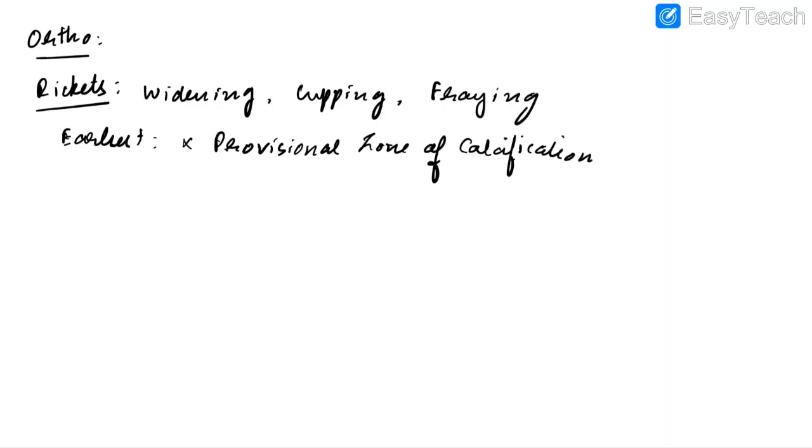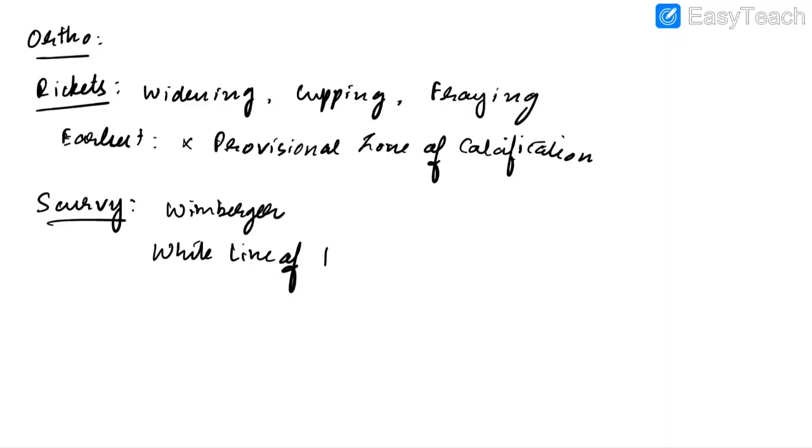Now let us discuss about scurvy. It occurs due to deficiency of vitamin C, which leads to defective deposition of collagen in the bone. The radiological features include Wimberger epiphysis, in which case there will be sclerotic rim around the epiphysis. There will be white line of Frankel, which is dense zone of calcification at the growing metaphysis.